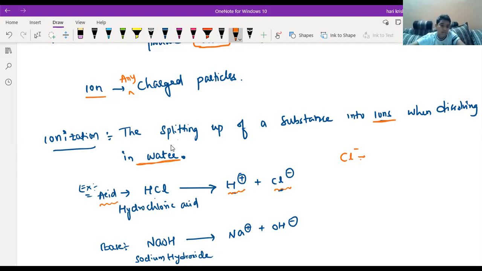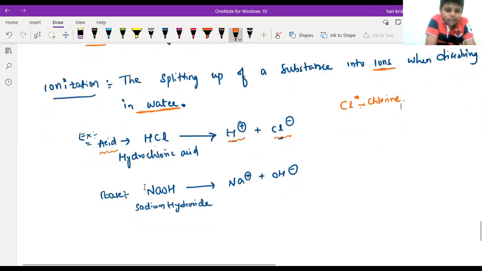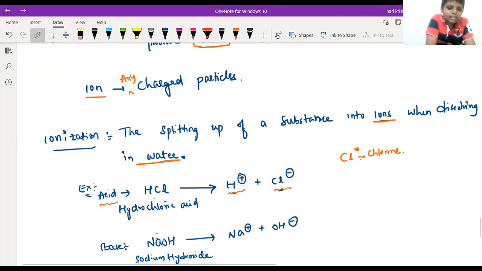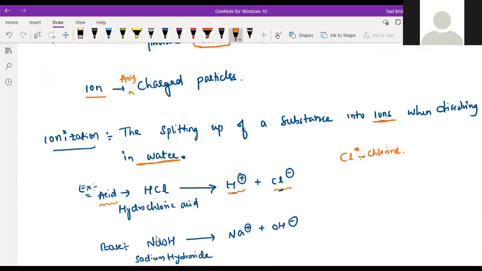Sir, in a base like NaOH, right? I do not understand base. Acid is hydrochloric acid, right? So sodium hydroxide is not an acid? No, no, no. Sodium hydroxide is a base. It will not be an acid. Sodium hydroxide is a base.